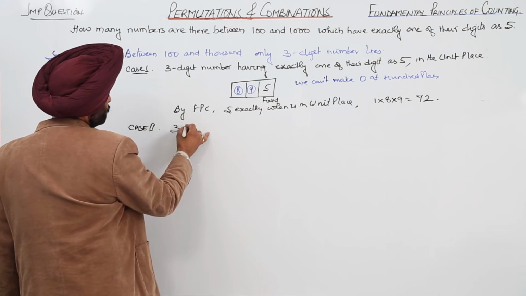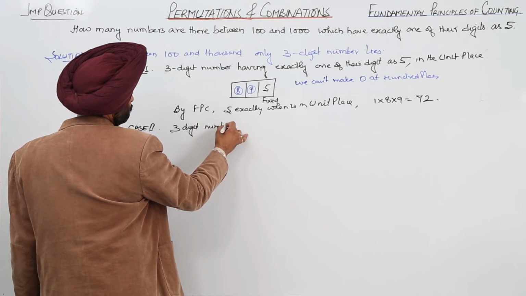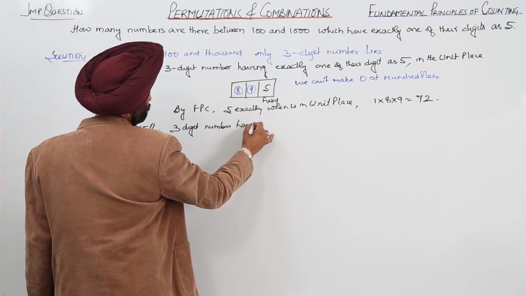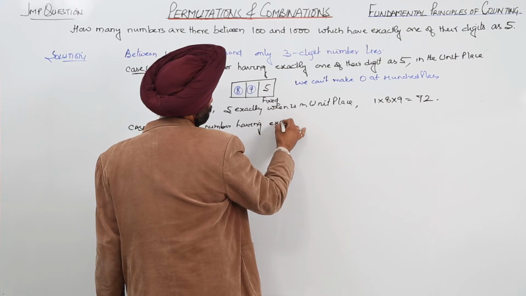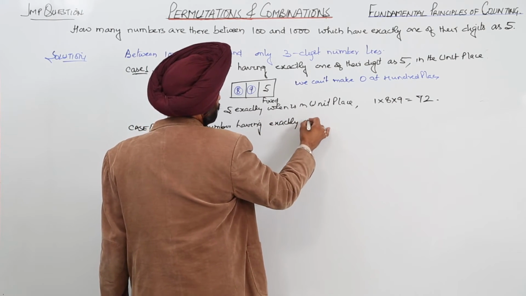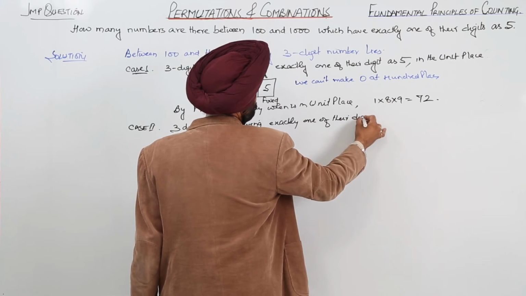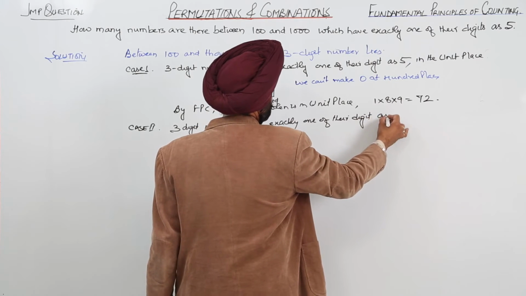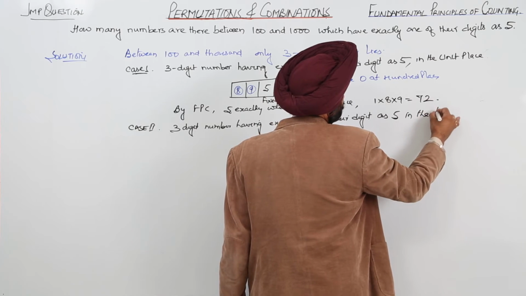Case 2 is a 3 digit number having exactly one of their digits as 5 in the tens place.